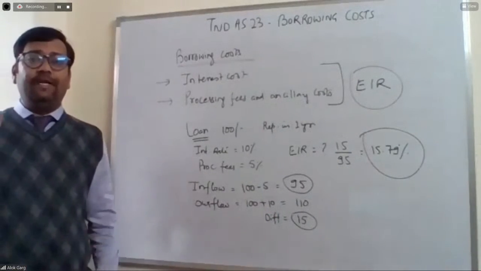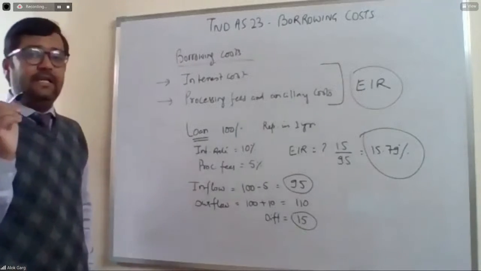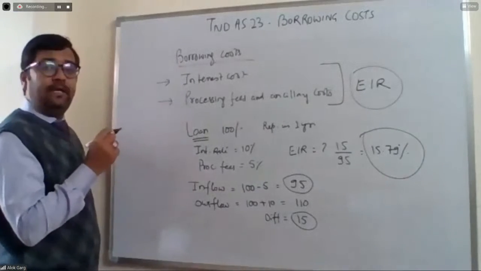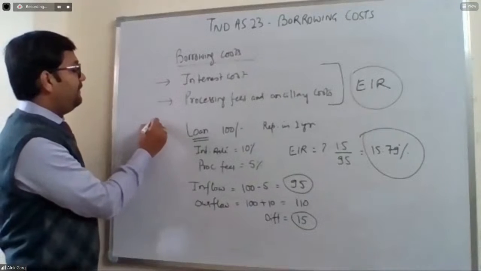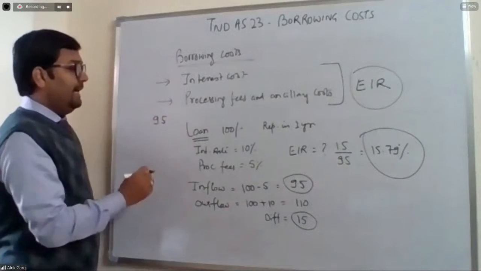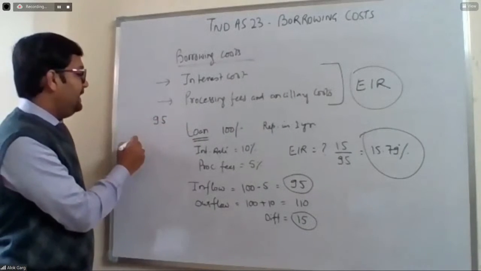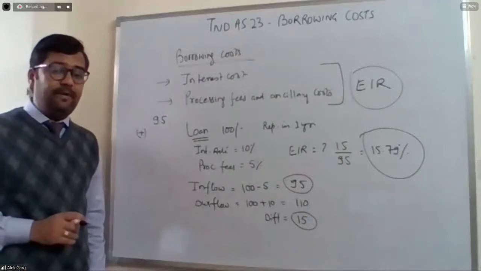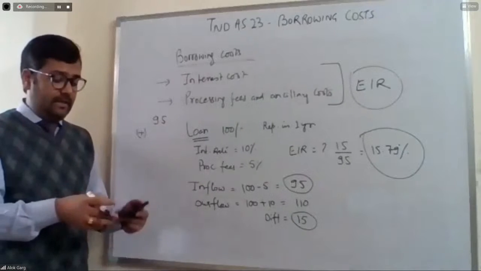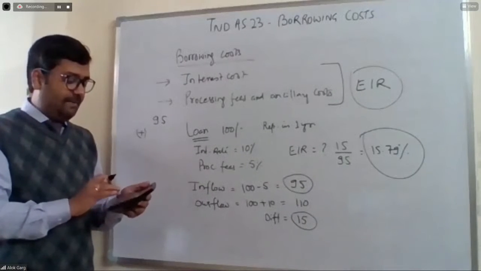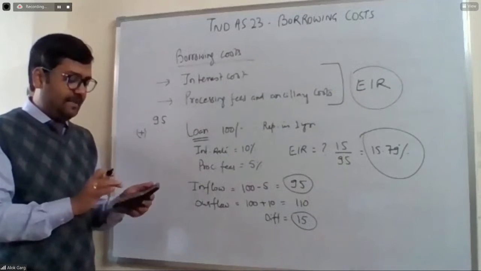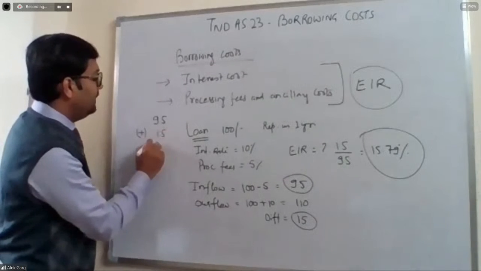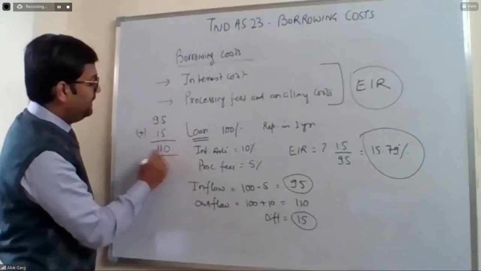So according to Ind AS 109, initially this loan is required to be shown in the books of accounts at 95 and 15.79% of 95 will be charged as an expense. Entry is interest expense account debit to loan account. Okay. So 95 multiplied by 15.79% will come out as 15. The closing balance is 110 and this will be paid.